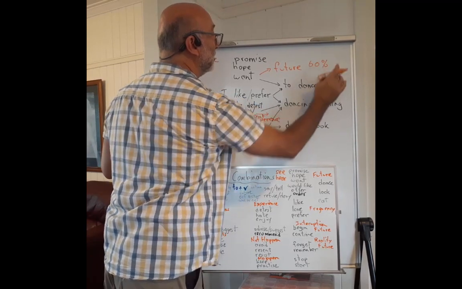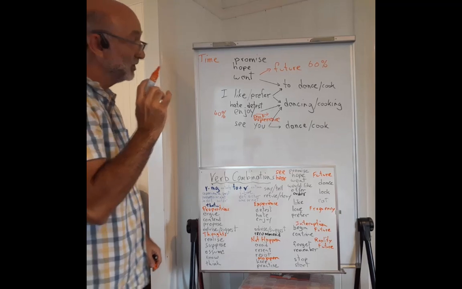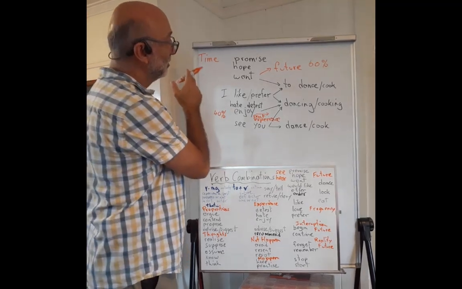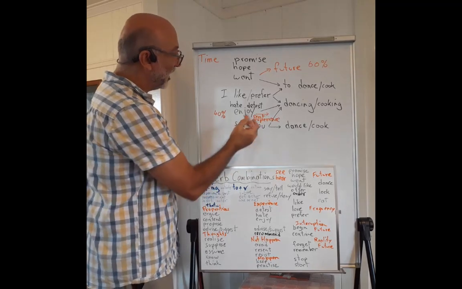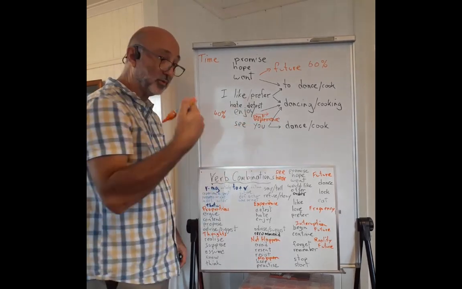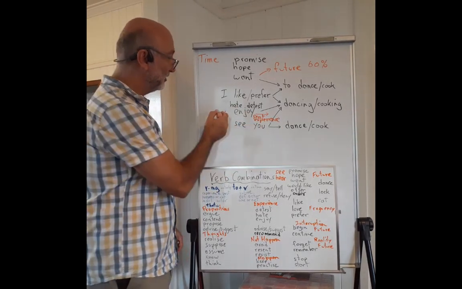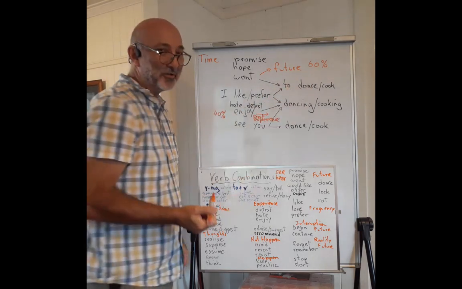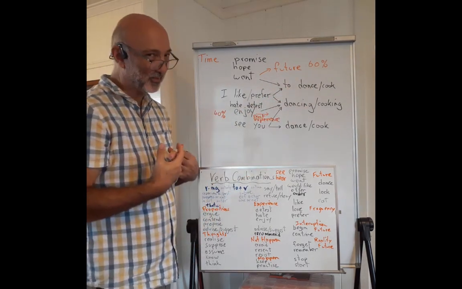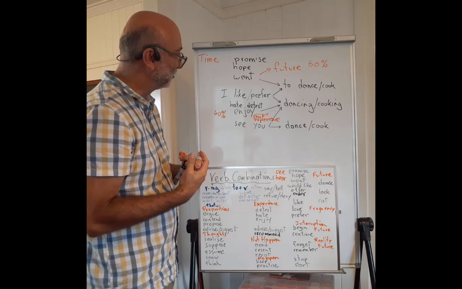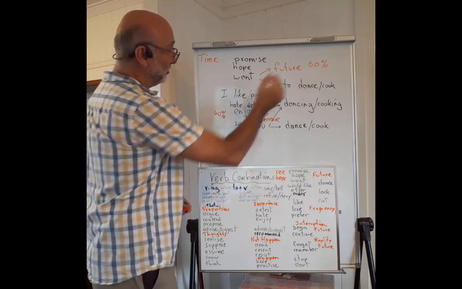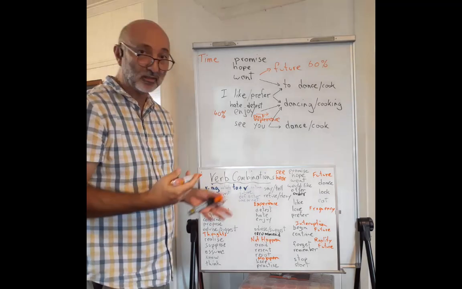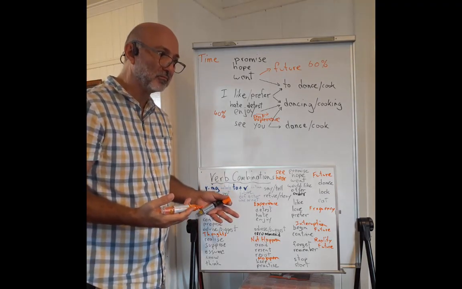Okay, so generally the infinitive is pointing to the future and the ing is pointing to the past. These figures are not from research, just from my experience teaching. But if you combine these two, then maybe you are close to 70% correct.